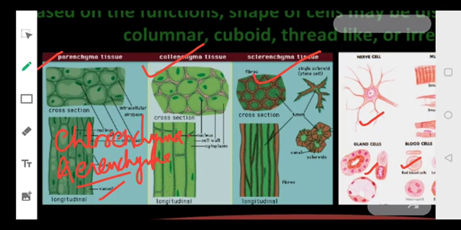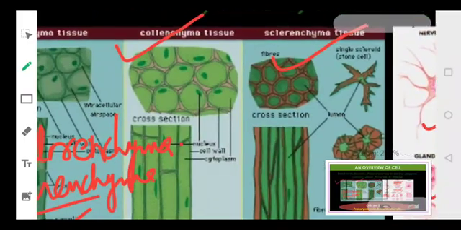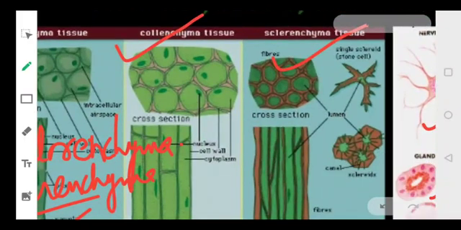Coming to the collenchyma tissue. See students, in case of collenchyma, the cell wall is thicker at the corners. This collenchyma tissue makes the plant flexible. It provides flexibility to the plant. So you can bend the branches of a tree without breaking them.